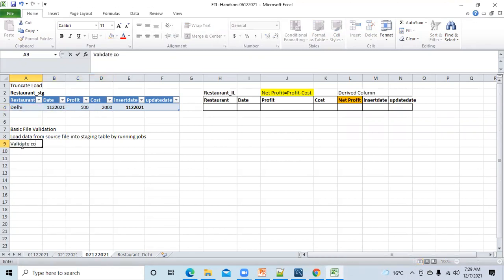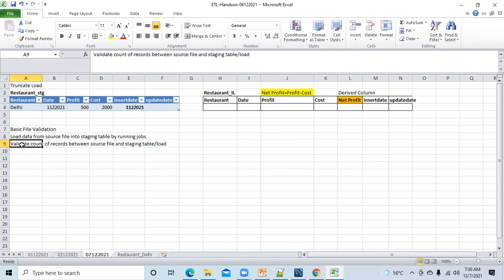Validate count of records between source file and staging table. Yeah, load. Is this clear? Any question on this?